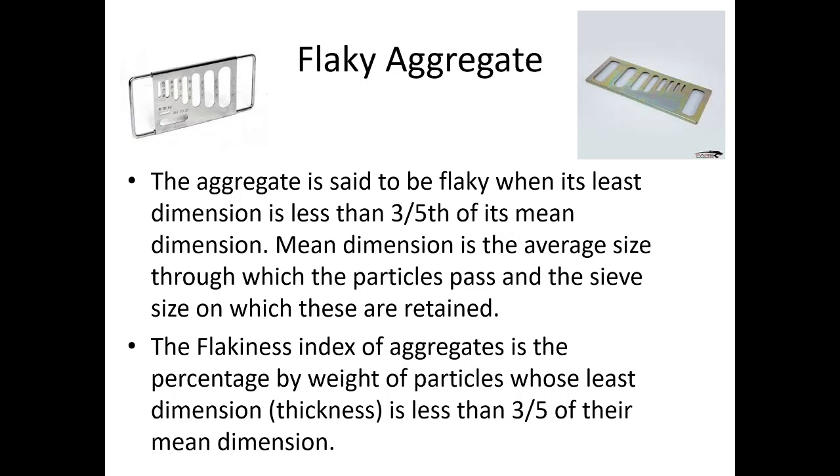The aggregate is said to be flaky when its least dimension is less than 3/5 of its mean dimension. Mean dimension is the average of the sieve size through which the particles pass and the sieve size on which they are retained. The flakiness index of aggregate is the percentage by weight of particles whose least dimension, that is thickness, is less than 3/5 of their mean dimension.